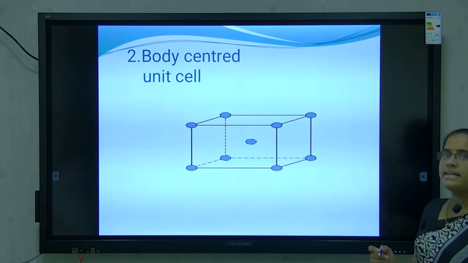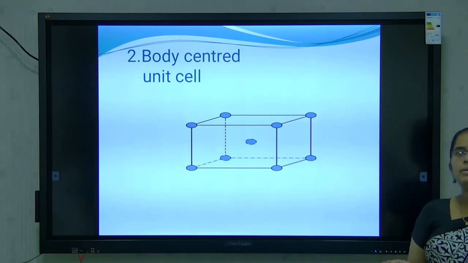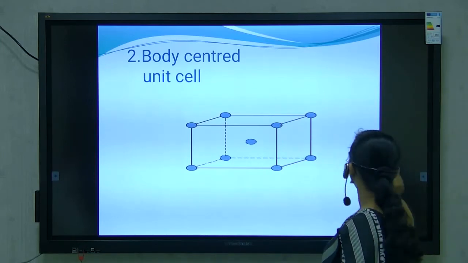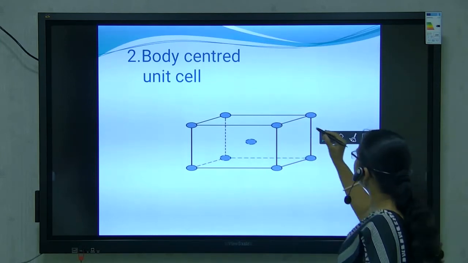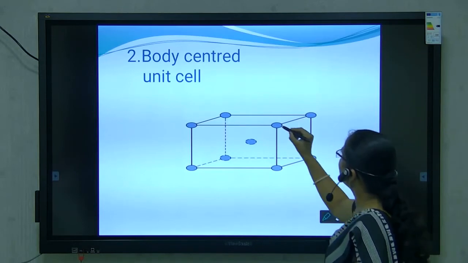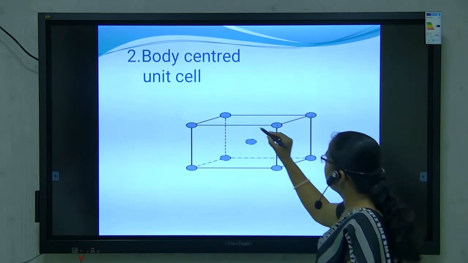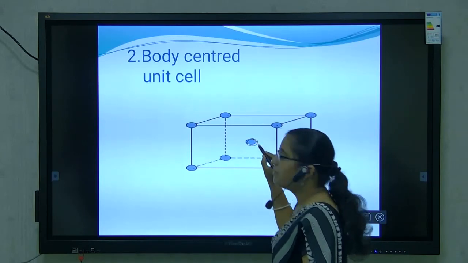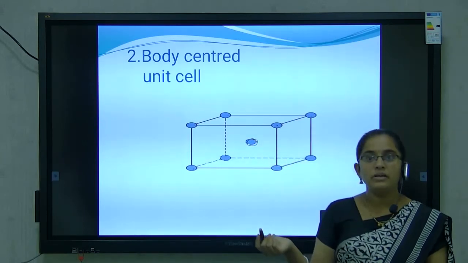Second is the body-centered unit cell. Now, what is meant by a body-centered unit cell? In a body-centered unit cell, atoms or ions are present at the corners of the unit cell as well as one atom present at the center of the body.